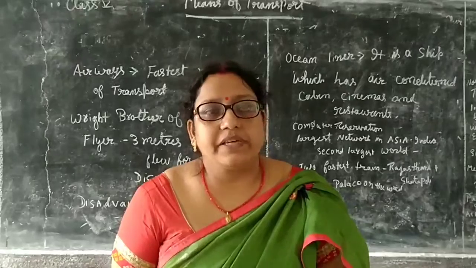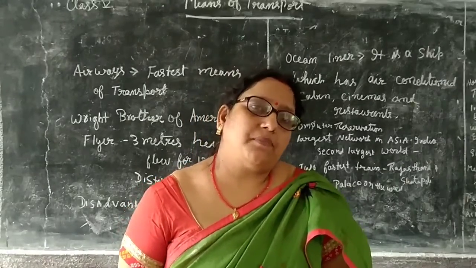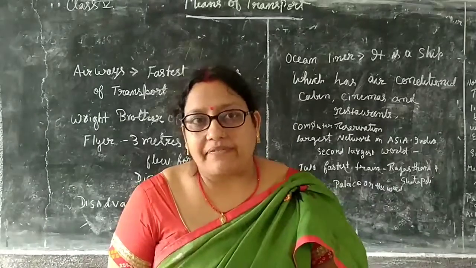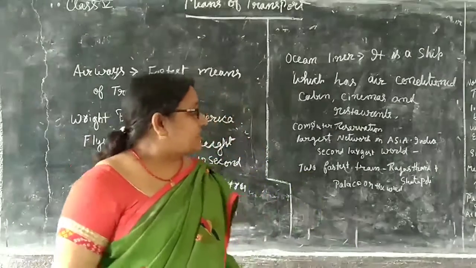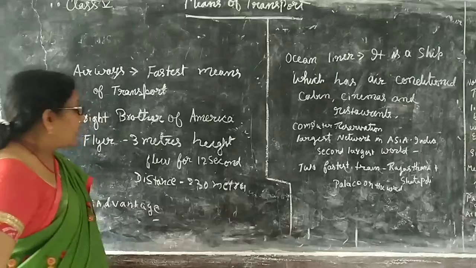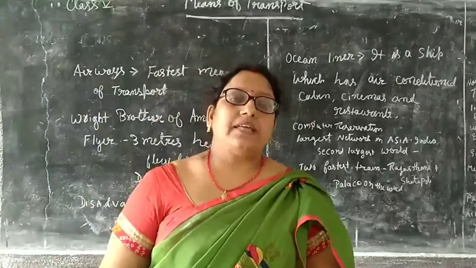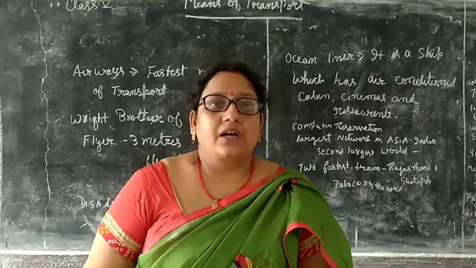You can see busy roads every time, but it can be overcome if people follow all the traffic rules. And with the help of CNG, to some extent the pollution can be controlled.